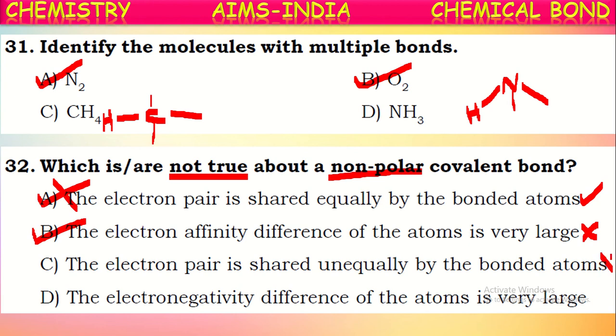So it is also not correct, because in non-polar covalent molecules, the electron pair is equally shared. So this is also not correct about a non-polar covalent bond. Now it is also the correct answer: the electronegativity difference of the atoms is large. So this is also not correct about non-polar. It is also a correct statement, because they're asking which is not true about non-polar. Only this is the statement which is true about non-polar covalent. The remaining three are not correct.